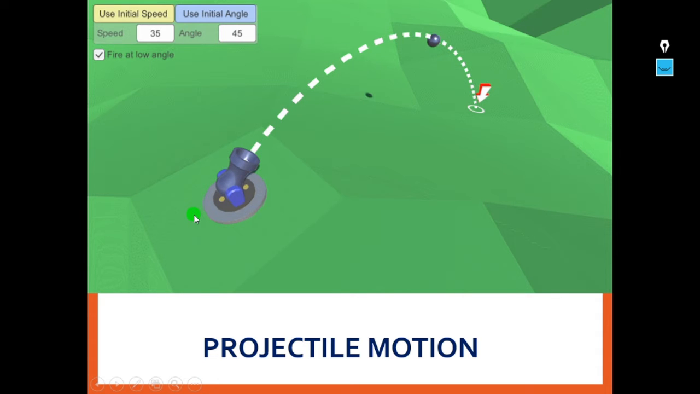Now we will see projectile motion. In projectile motion, if you observe, there is a moon shaped path. When a bomb is thrown, this projectile moves at an angle from the Earth's surface. So this is the angle at which it is traveling until it reaches the ground. That's why this is called projectile motion.